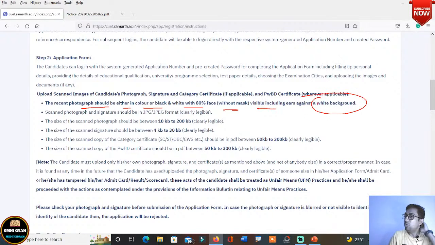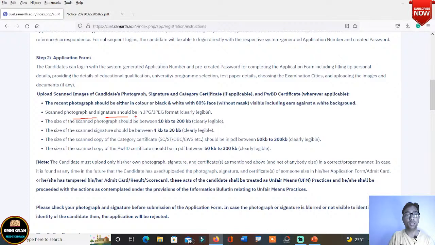So it is better that you go to any photo studio and take the photo there instead of taking the photos at home. Okay. फोटोज आप घर पे मत खींचिएगा, आप किसी फोटो स्टूडियो में जाइए, आप उनको बोलिए कि भैया पीछे व्हाइट बैकग्राउंड होना चाहिए. There should be a white background behind and you take my photo.